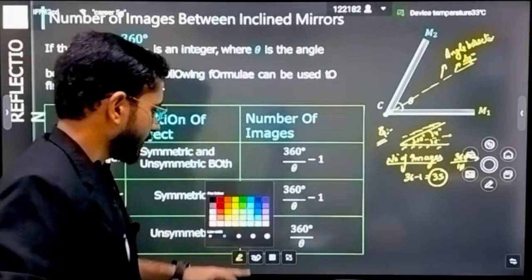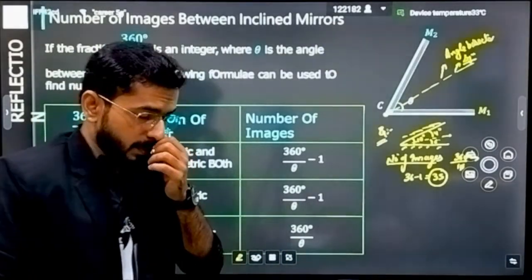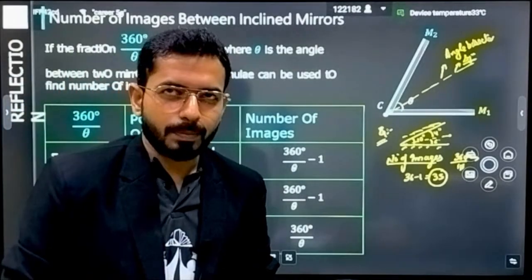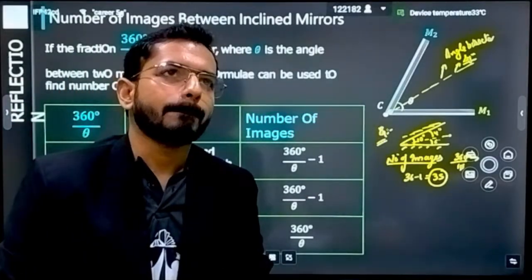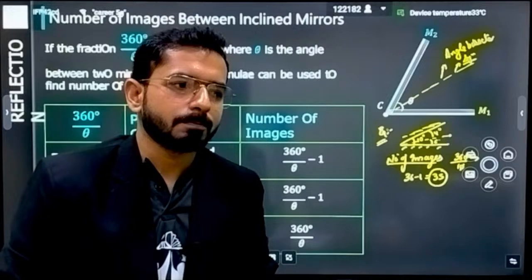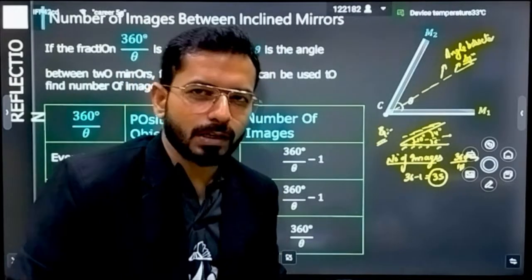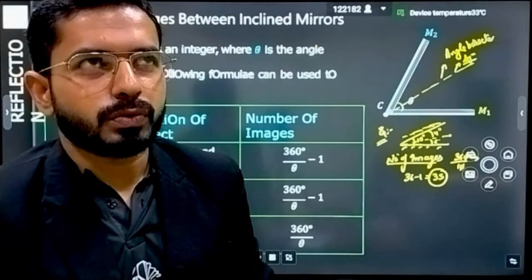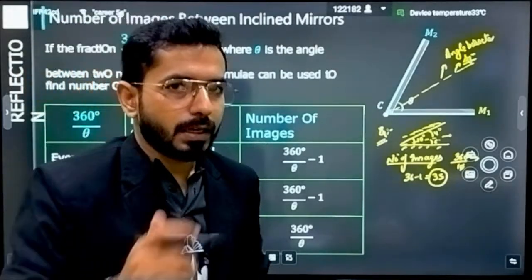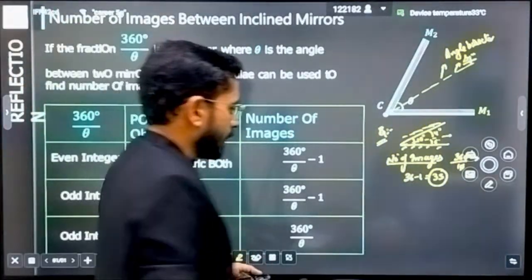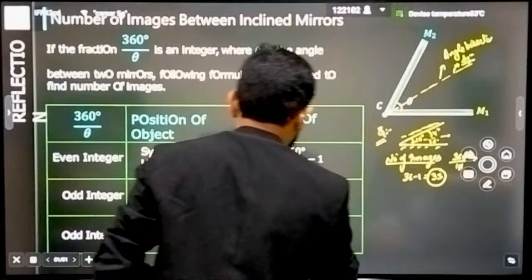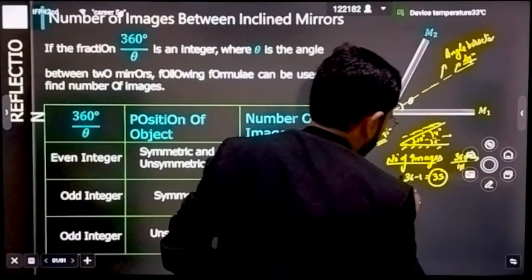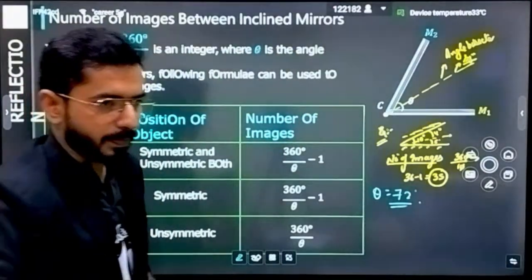Now let's see a different case. Tell me a number where you can have an odd multiple. Do you have any idea of any angle? Tell me in the comment section. Which angle will you take? You can do 72. Yes, correct, I think you can have 72. Let's suppose theta is given as 72 degrees.